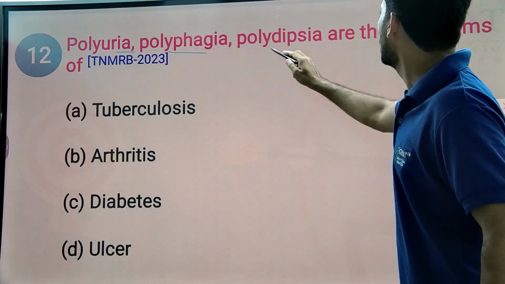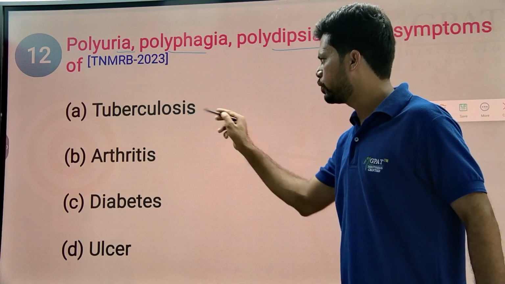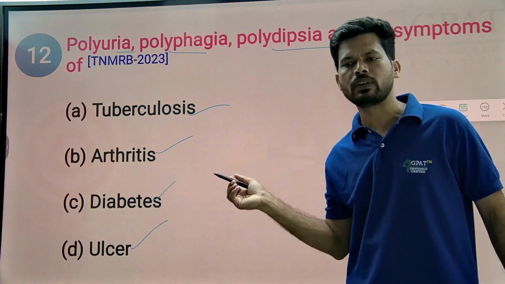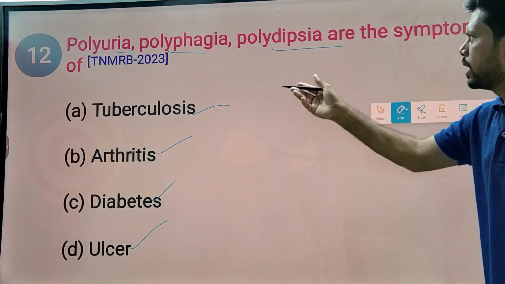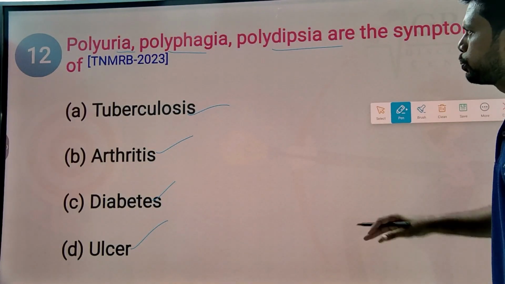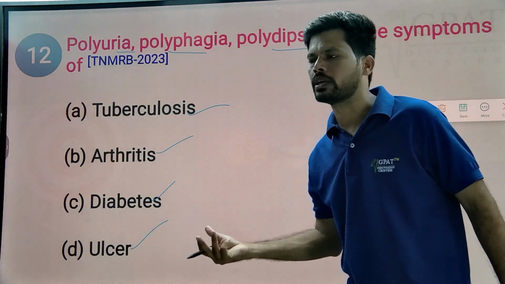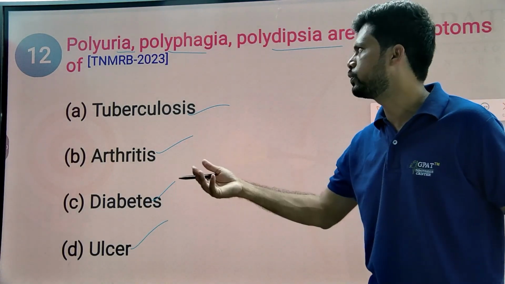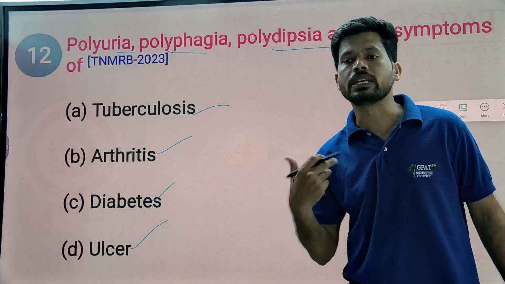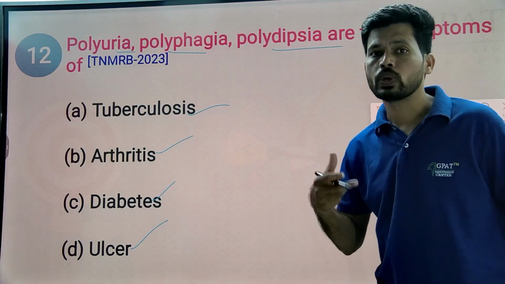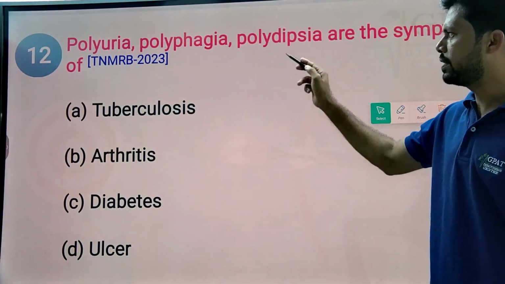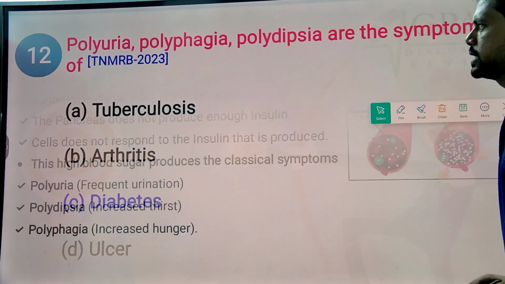Next, polyuria, polyphagia, polydipsia, common symptoms of tuberculosis, arthritis, diabetes, ulcers. So by seeing the MCQ itself, you can easily understand. These are the signs, nothing but symptoms observed in case of diabetes. So polyuria, increasing number of urination, nothing but frequency of urination increases. Polyphagia, hunger increases. Polydipsia, thirst increases. Urge to take more water. So simply the answer is diabetes, having these particular signs.